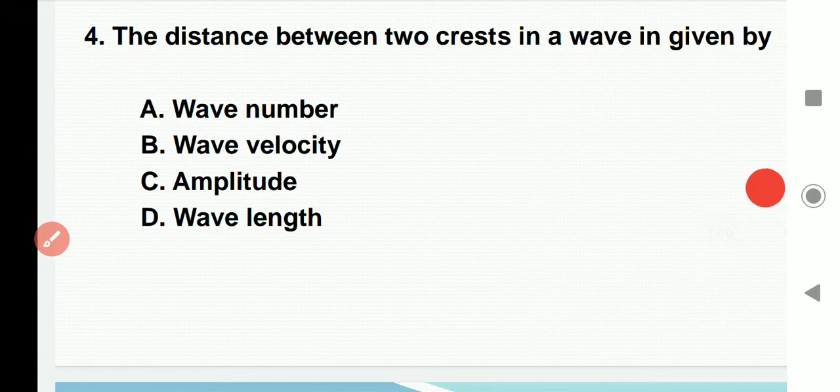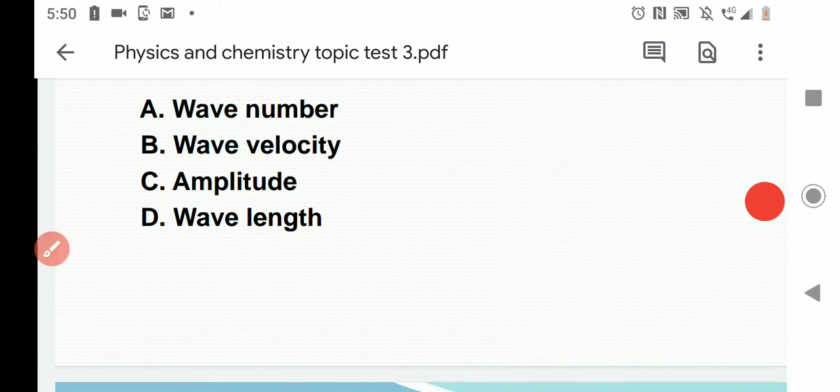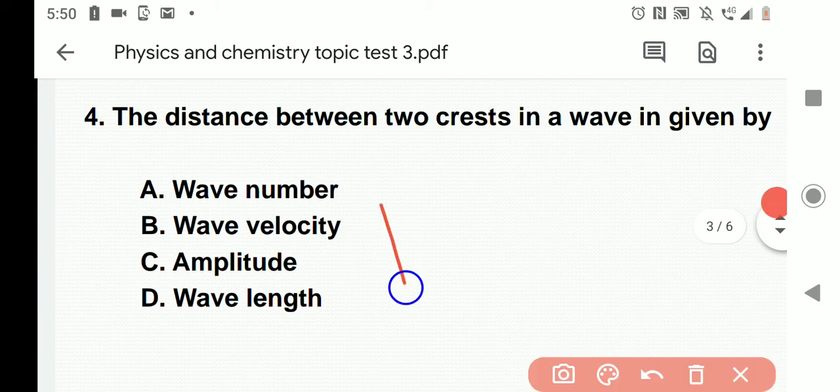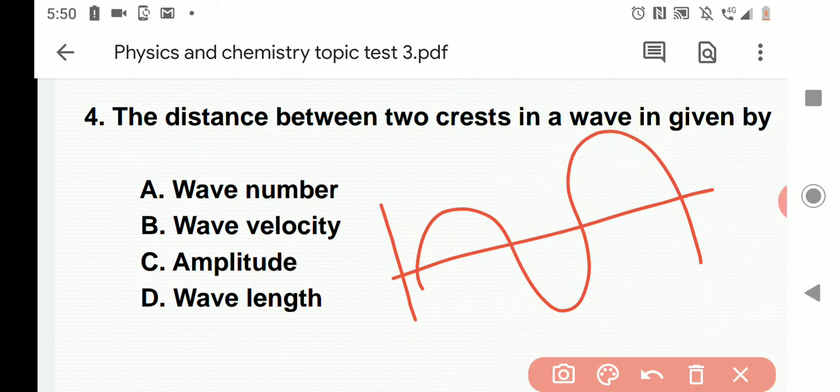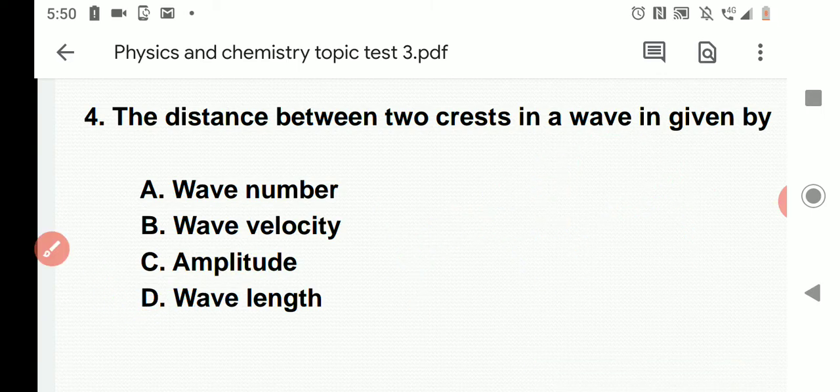Fourth question. Distance between the two crests in a wave is given by... this is the crest, this is also a crest. What is this distance? This distance is called lambda. Lambda means wavelength. For the fourth question, the answer is D.